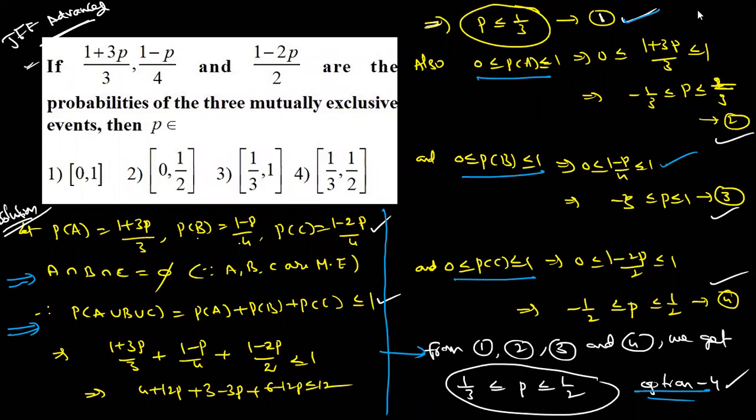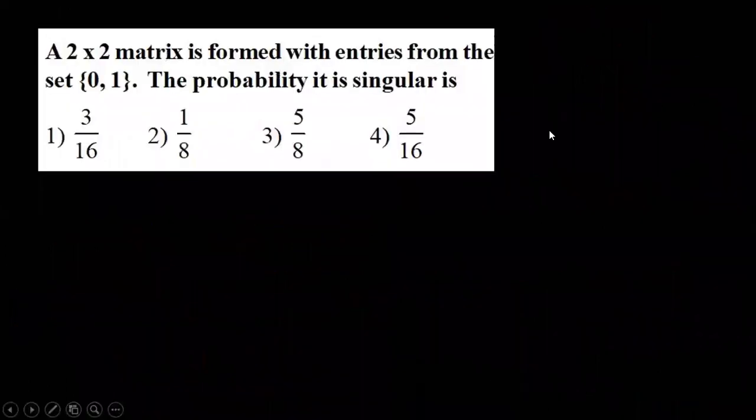Completed. Okay, thank you, Charan. See, these questions practice yourself. Just to discuss now. These entries from the set 0, 1 can fill. Then what is the probability that it is singular? Singular means what? Determinant is 0. What is the answer? I think you can practice yourself. This is the DPP question.